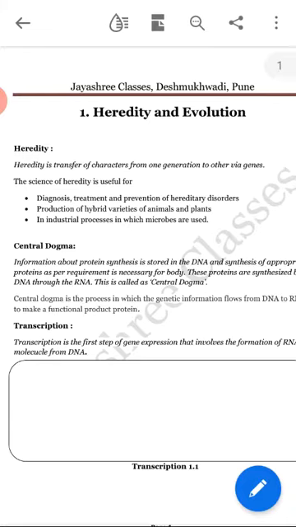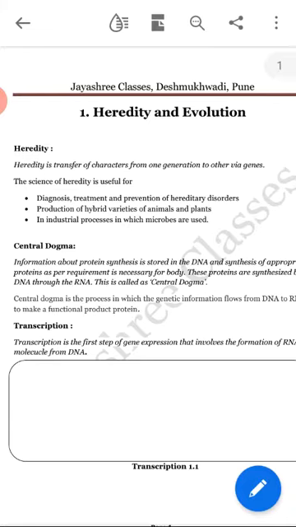Then comes transcription. Transcription is the first step of gene expression that involves formation of an RNA molecule from DNA. The total process is related to protein synthesis. Central dogma, transcription, translation, all these processes are related to protein synthesis.